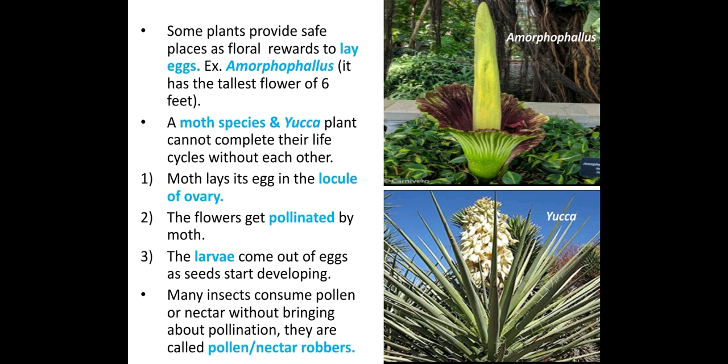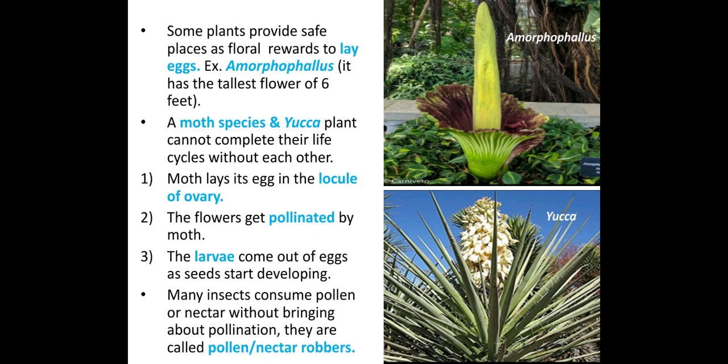The second example is a moth species and the yucca plant. You can see the diagram here. The yucca plant and the moth cannot complete their life cycle without each other. The yucca plant needs a particular moth species to complete its life cycle. We'll see how. The moth lays its egg in the locule of the ovary of the yucca plant.